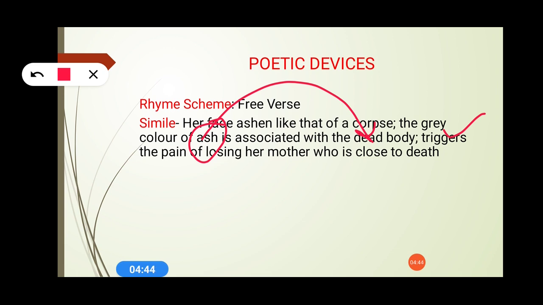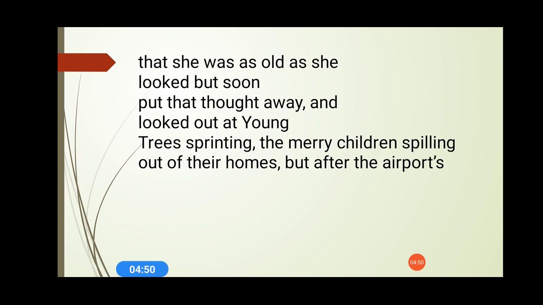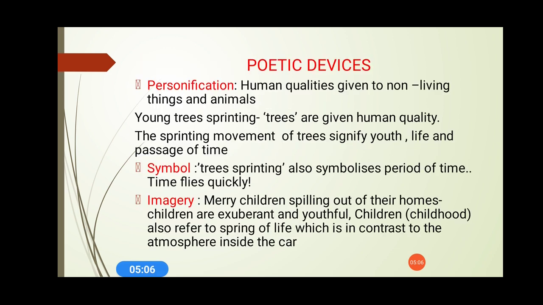And it means two poetic devices, rhyming scheme and simile, have been used in the first 6 lines by the poet. Let's move on to the next section. That she was as old as she looked, but soon put that thought away and looked at young trees sprinting, the merry children spilling out of their homes, but after the airport. So again, a few lines have been taken by me. So let's discuss whether poetic devices have been used or not.